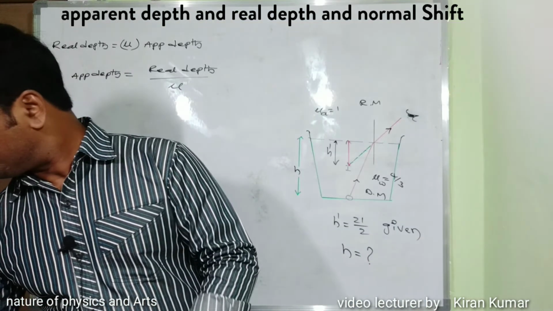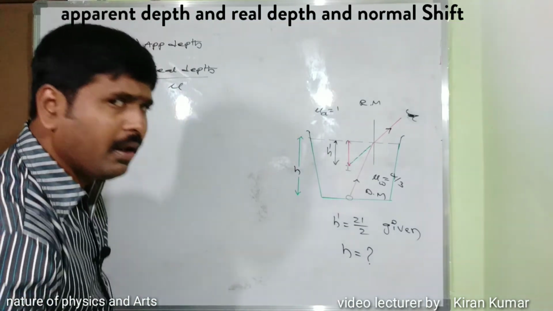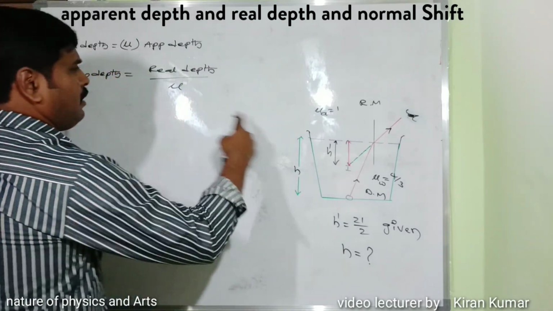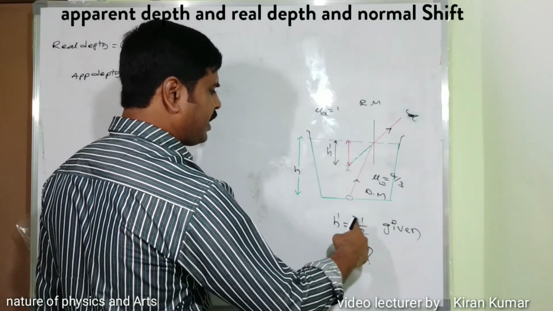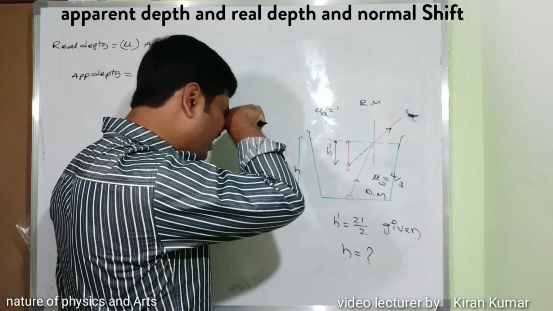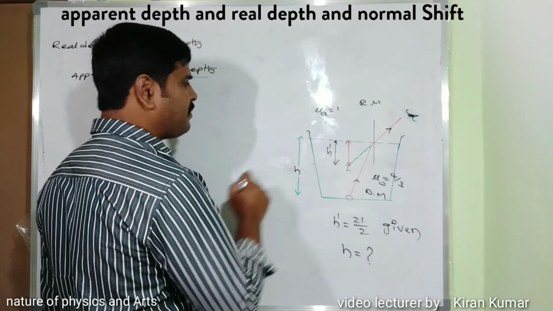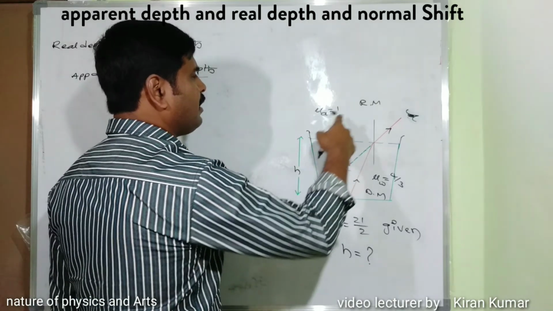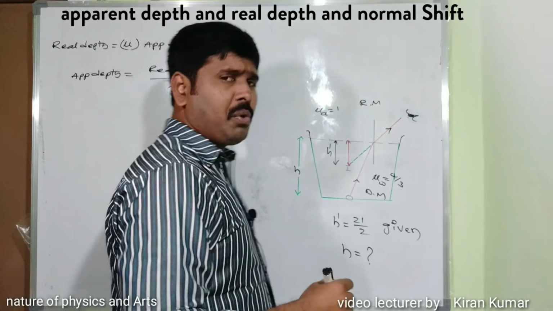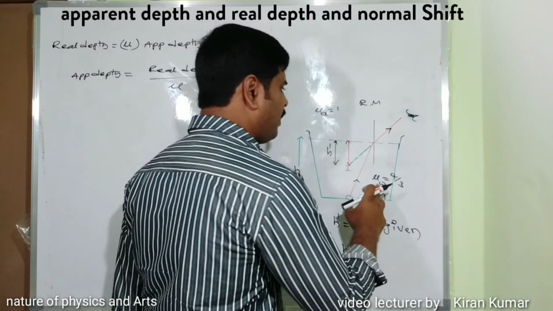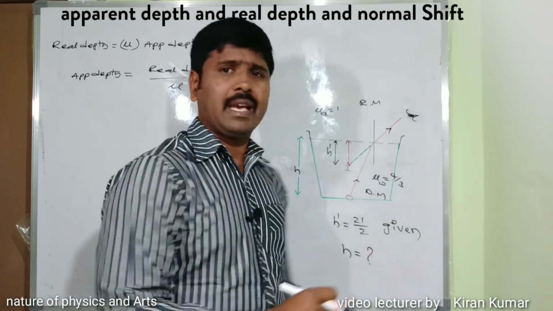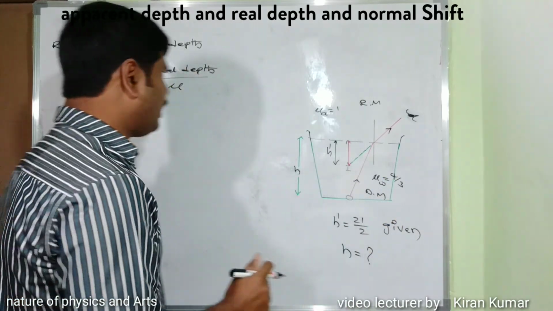According to the question, h dash is equal to 21 by 2, and h is the actual height that is being asked. Then the rarer medium is mu a equal to 1, and the refractive index of water is 4 by 3, which is taken as the denser medium.